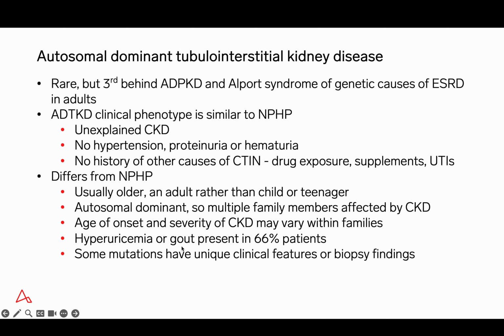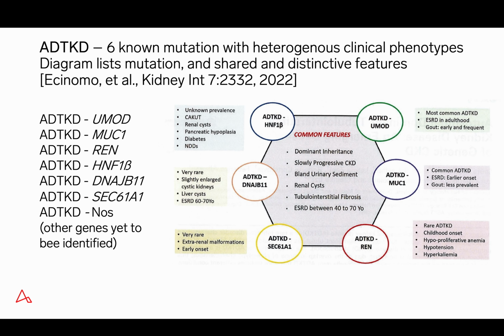It turns out the age of onset and severity within families varies quite a bit. Hyperuricemia is very common, present in 2/3 of patients, and this is not seen in nephronophthisis. And some mutations have unique clinical features or biopsy findings, as I'll illustrate in a moment.